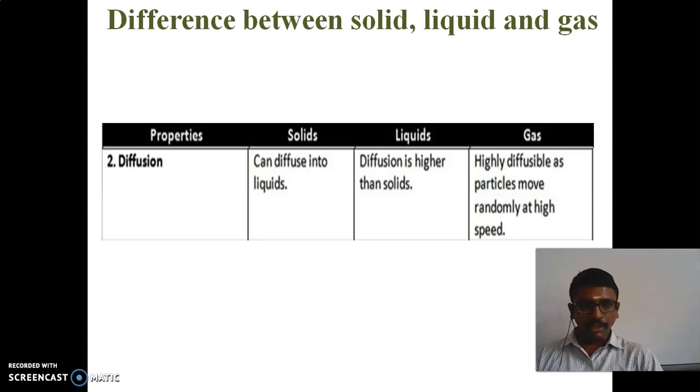And next, liquids. Liquids have diffusion higher than solids. And next is gases. Gases are highly diffusible, as particles move randomly at high speed. So for diffusion, the increasing order will be: the least is solid, next is liquid, and gases have the highest diffusion.